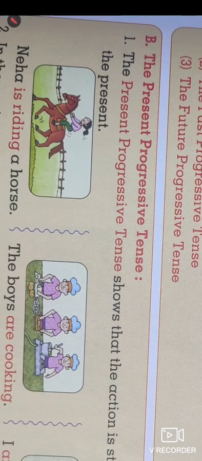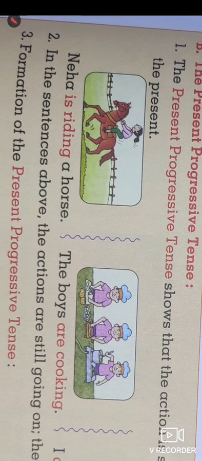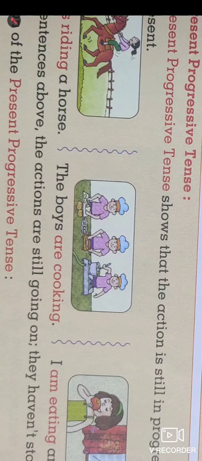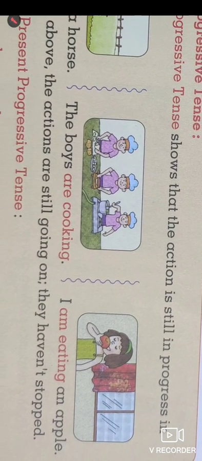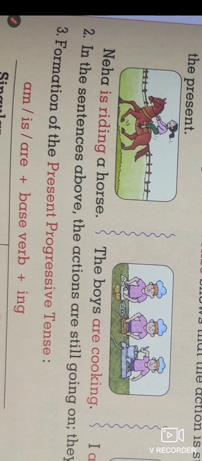Look at the first point, that is B. The present progressive tense means things happen at the time of speaking. The present progressive tense shows that the action is still in progress in the present. Look at the sentences: Neha is riding a horse.